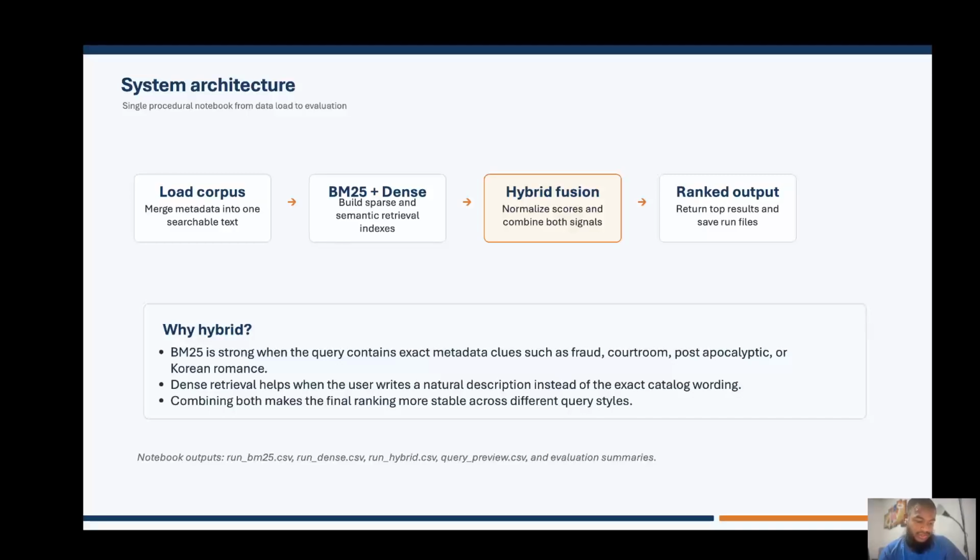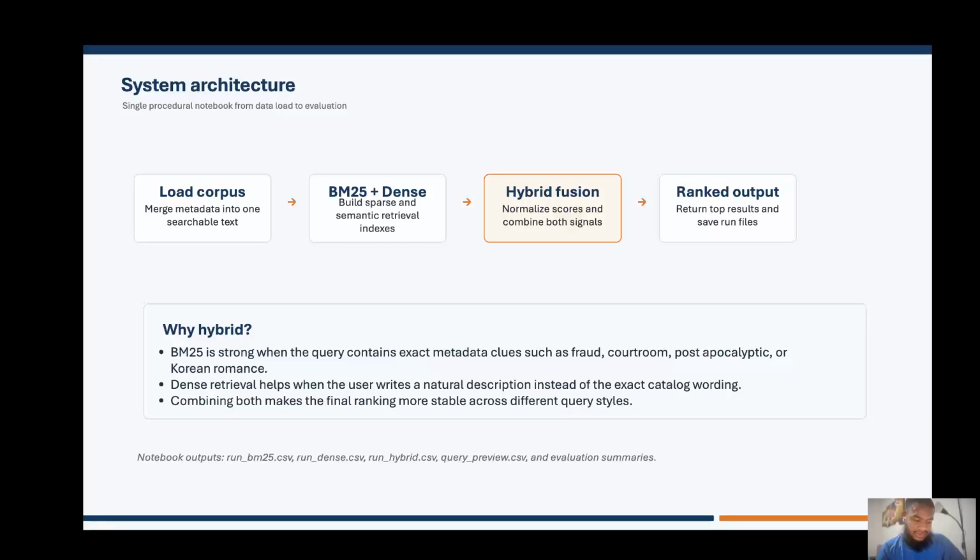After that, I build two retrieval models, right? The first one is BM25, which is a lexical retrieval method. This works well when the query contains strong exact terms. The second one is dense retrieval using sentence transformer embeddings and FAISS. I use a sentence embedder model, which I'll show later. This helps when the user query is more descriptive and semantic.